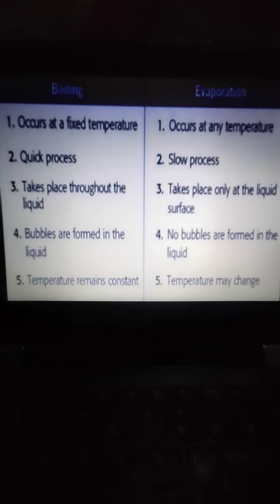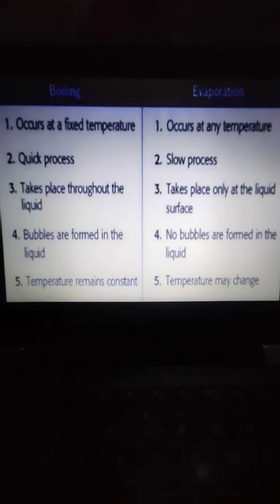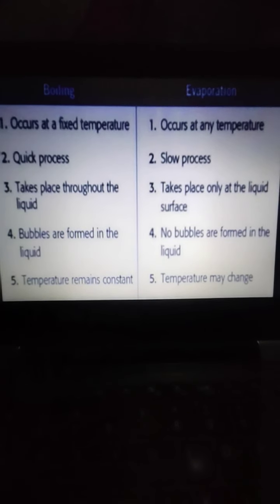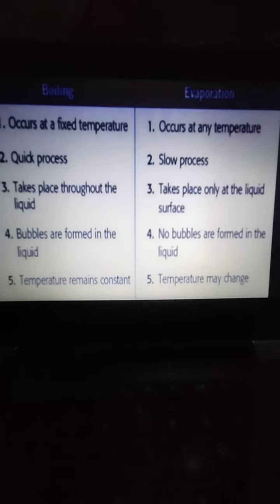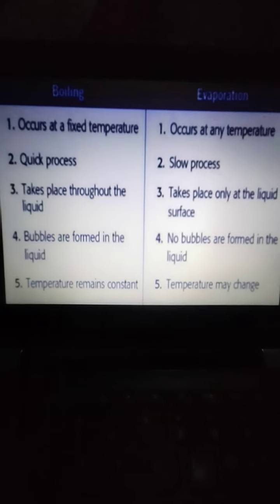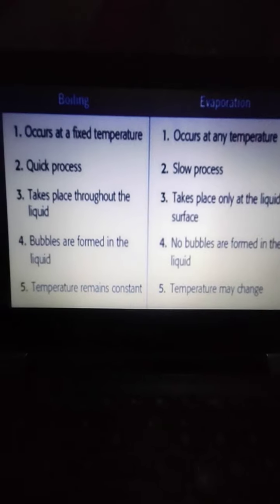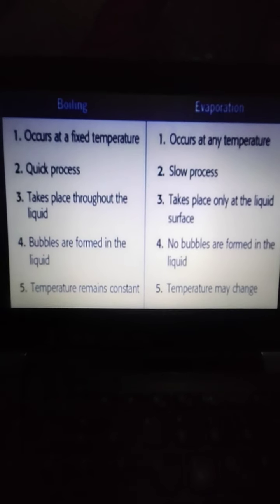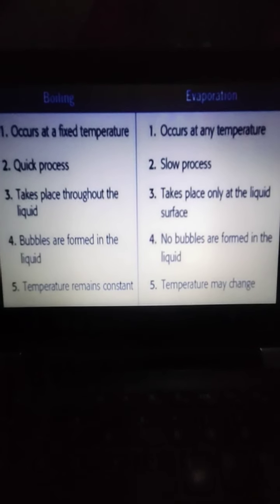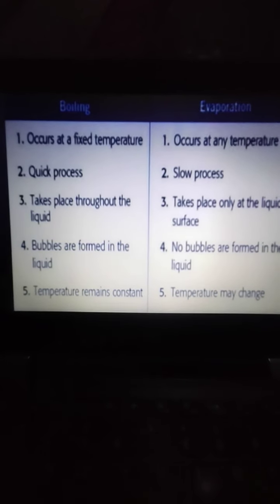Evaporation is also that, but the difference is that boiling occurs at a fixed temperature, whereas evaporation occurs at any temperature. Boiling is a quick process, evaporation is a slow process. Boiling takes place throughout the liquid, but evaporation takes place only at the liquid surface.